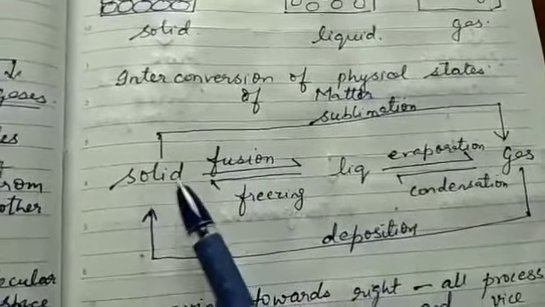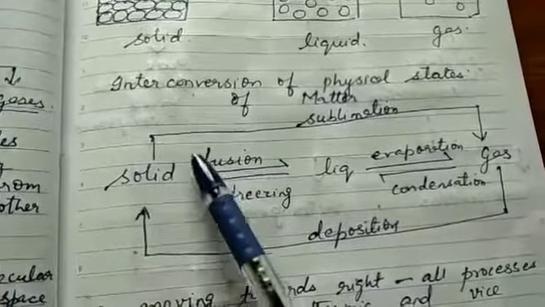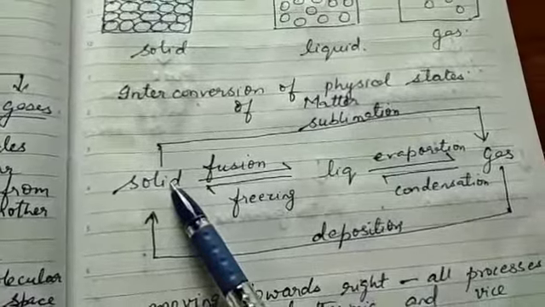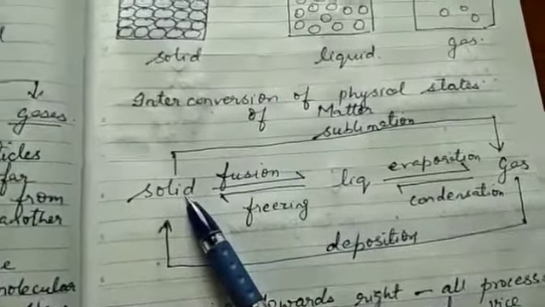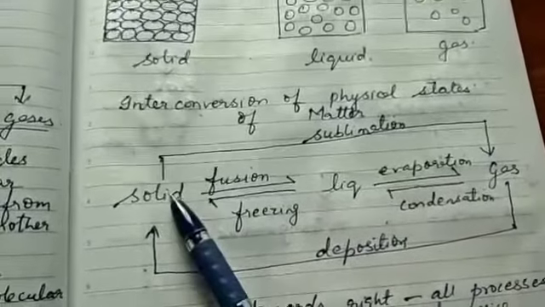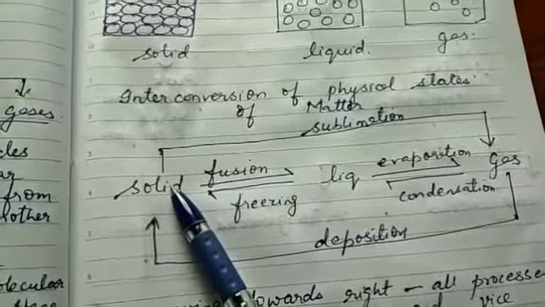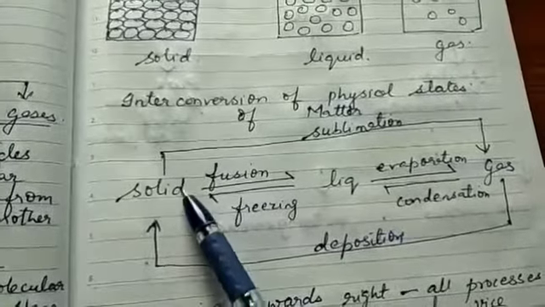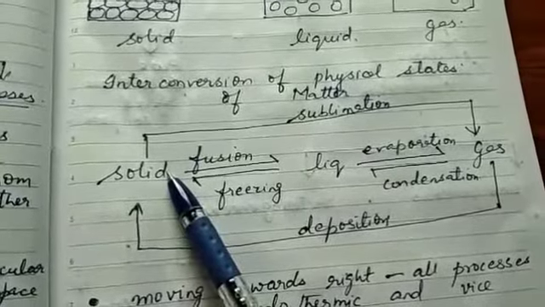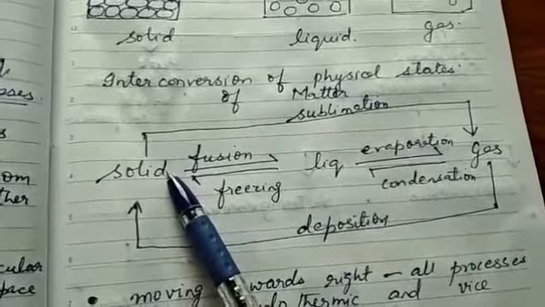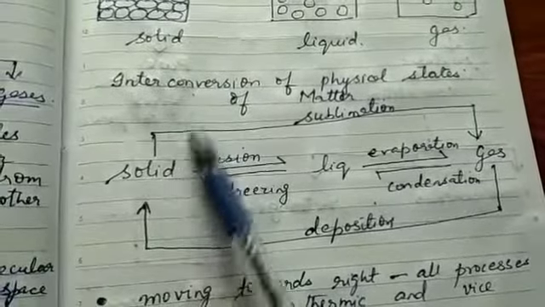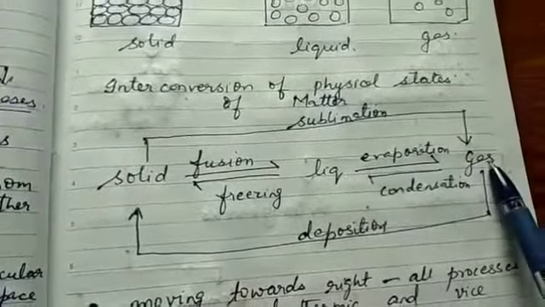It is because of the intermolecular force between the particles. The intermolecular force between the particles of ice is very strong, so it cannot be directly converted to gaseous state. But a naphthalene ball or a moth ball will be directly converted to gaseous state upon heating because of weaker intermolecular force. So even upon less heating or even at room temperature, the particles get enough energy to move away from one another and they directly get converted to the gaseous state.